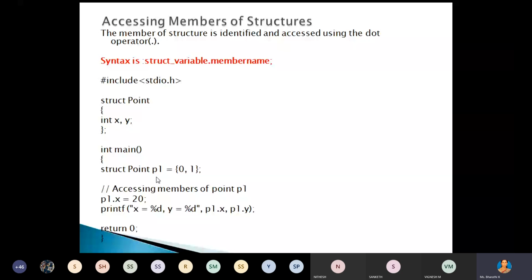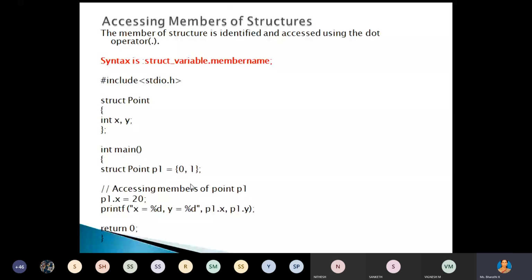Again, the structure variable we can create in two ways. One is using the struct keyword, or directly after the closing flower bracket, you can create the structure variable p1, then semicolon. Then initialize the values. Directly we cannot initialize the values inside the structure. Through the structure variable, we have to initialize the values. Here we have the initialization and declaration. After that, you can perform some operations on that structure.